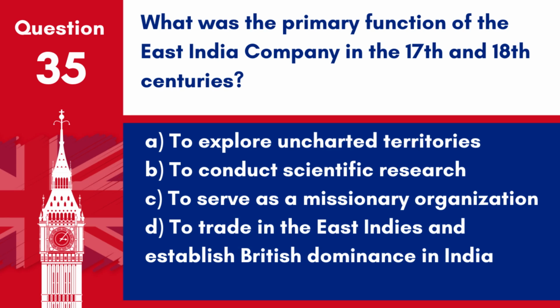Question 35. What was the primary function of the East India Company in the 17th and 18th centuries? A. To explore uncharted territories. B. To conduct scientific research. C. To serve as a missionary organization. D. To trade in the East Indies and establish British dominance in India. Answer: D. To trade in the East Indies and establish British dominance in India. The East India Company's primary function was trade and establishing British dominance in India.